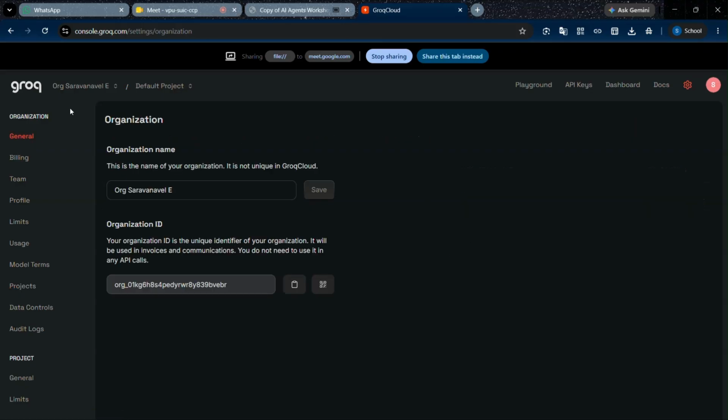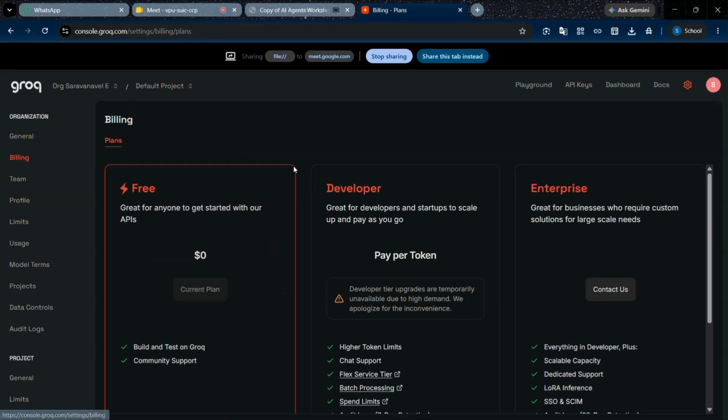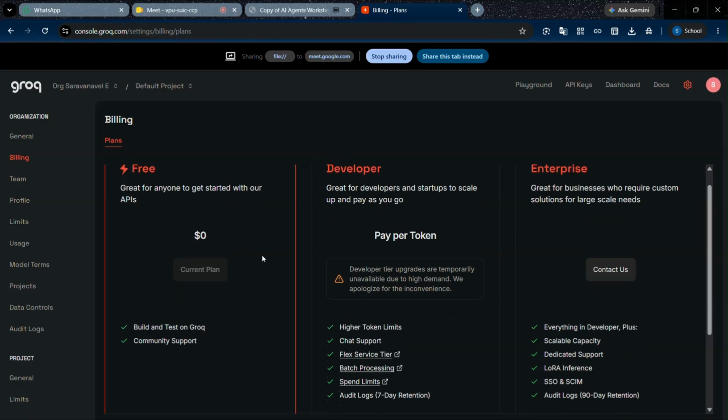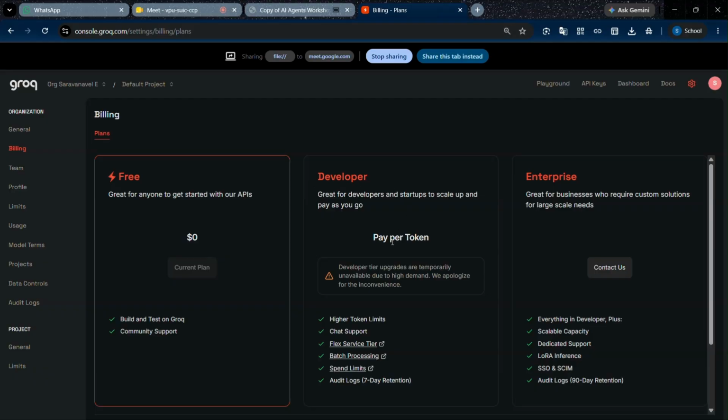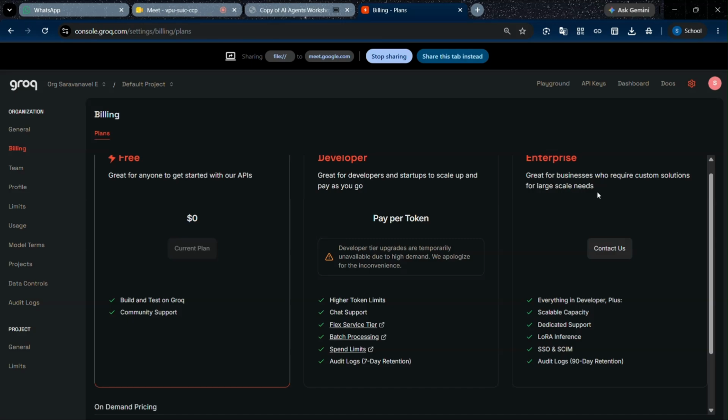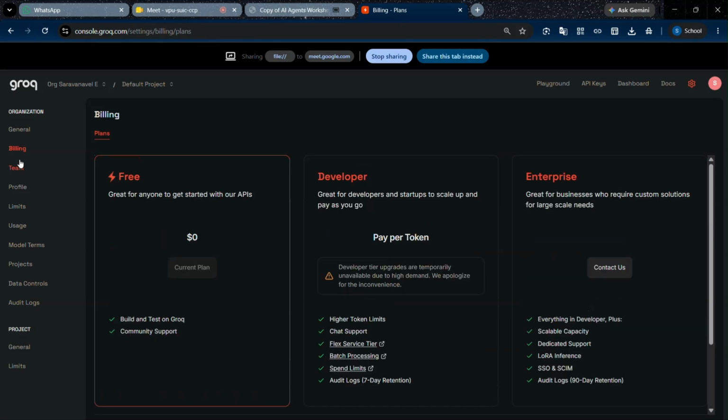This is the Groq platform where we can see our organization, and we can create a new project for a particular API key so that we can create new agents. In the billing section, the free tier is $0 for everyone. Developers are charged pay per token, based on how many tokens they use for generating output from the model, so it is pay as you use. For enterprise and startup companies, they can contact us and give their details.